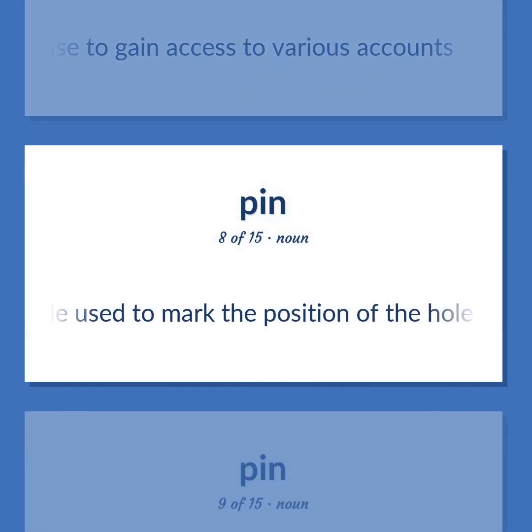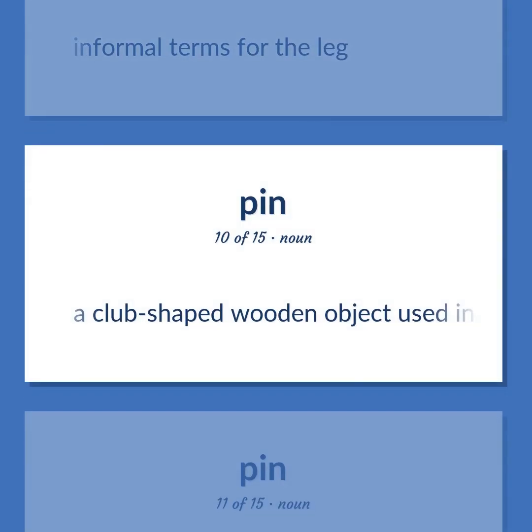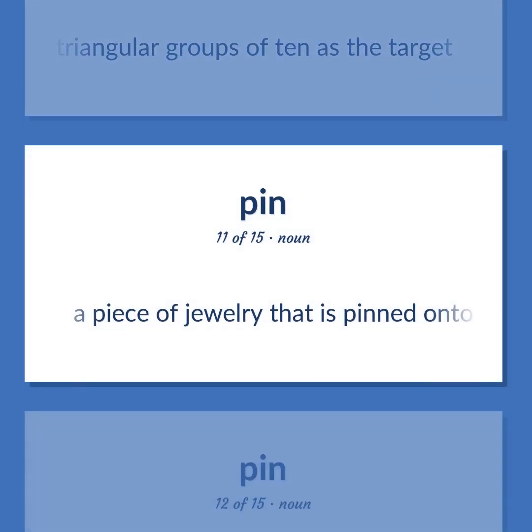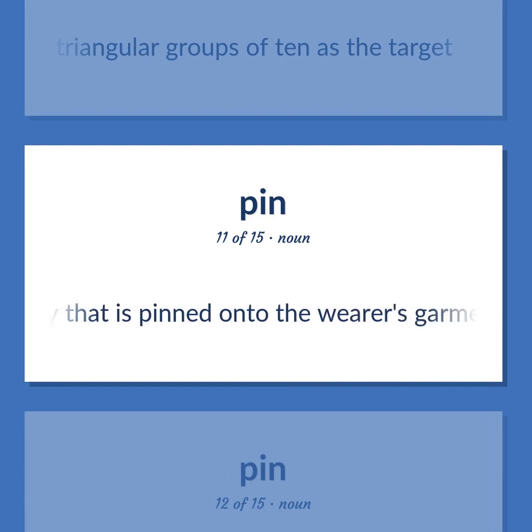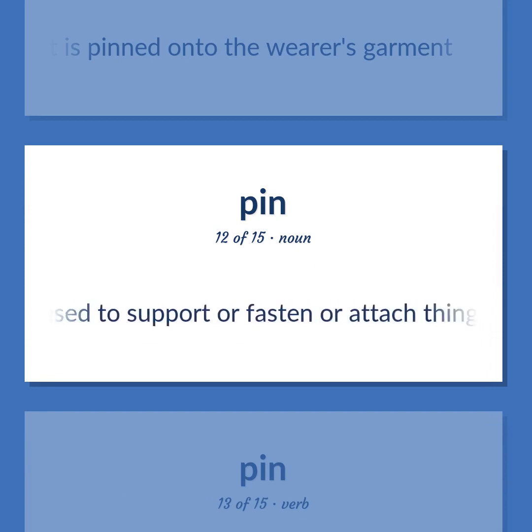Flagpole used to mark the position of the hole on a golf green. Informal terms for the leg. A club-shaped wooden object used in bowling, set up in triangular groups of 10 as the target. A piece of jewelry that is pinned onto the wearer's garment. A small, slender, often pointed, piece of wood or metal used to support or fasten or attach things.